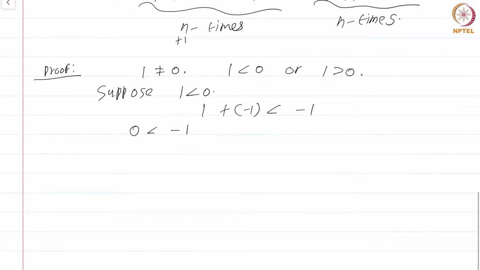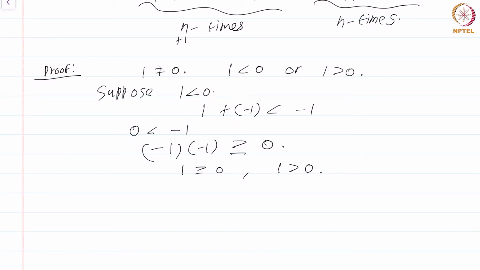Now what we do is we use the behavior under multiplication. Since minus 1 is greater than 0, minus 1 into minus 1 is also greater than 0. To be precise, I can just write minus 1 into minus 1 is greater than or equal to 0. I cannot actually write greater than 0, but it's not really a problem, because minus 1 into minus 1 is anyway 1. We get 1 greater than or equal to 0. But we already know 1 is not equal to 0, so we can actually conclude 1 greater than 0. Which is a direct contradiction to what we started out with.